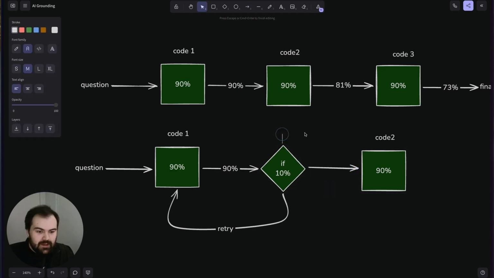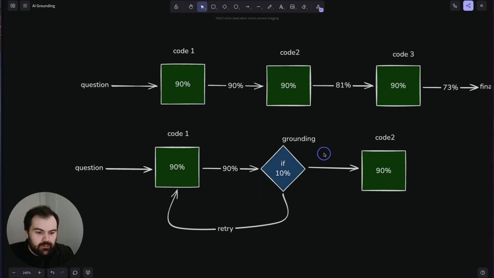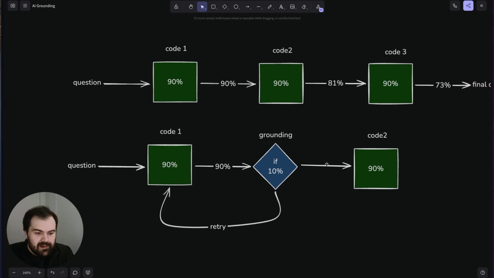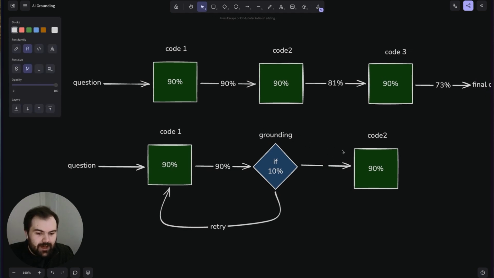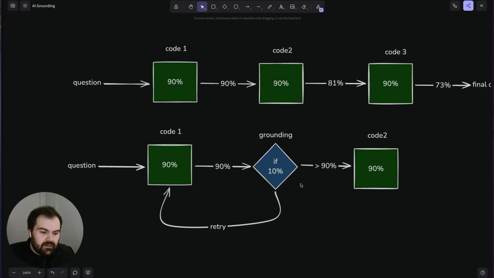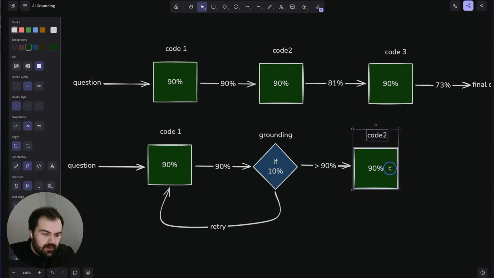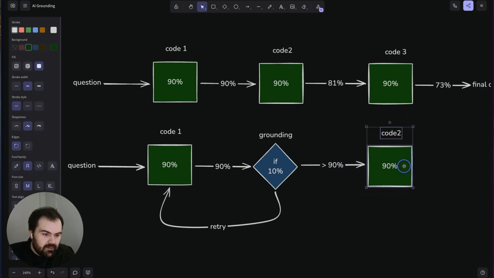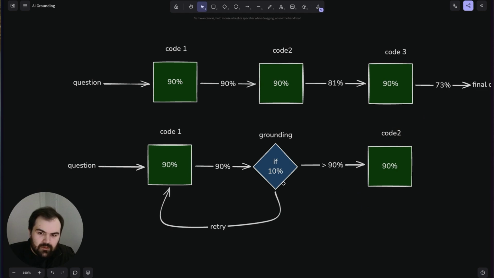And this effectively is grounding. That's what this blue piece is here. This is our grounding capability. And this will get us much higher. It'll definitely be better than 90% because we'll be detecting some of the errors that occur here. Now, the exact efficacy of this is something you'll have to test with your system, how good your grounding is, what you're capable of.